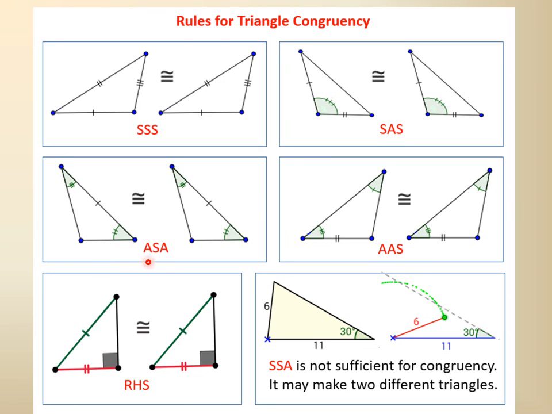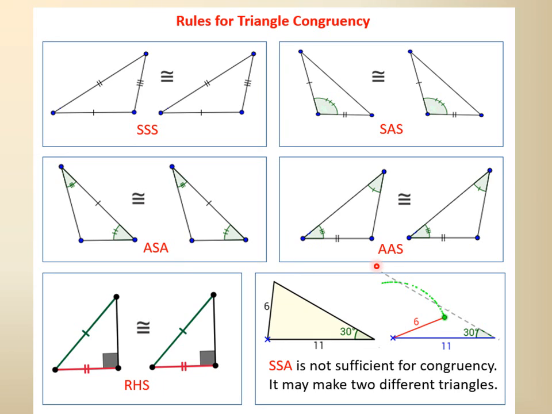And similarly, ASA, that is the side between two angles of the triangle. Correspondingly, if this angle is equal to this, and the other one, double marked, is equal, and the single-marked side which is between these two is equal, then by the ASA postulate they can be said to be congruent.